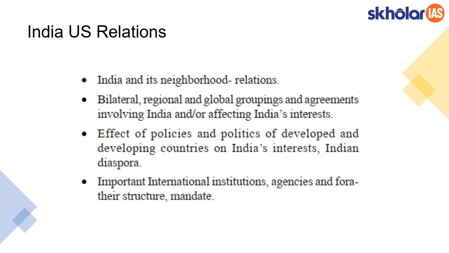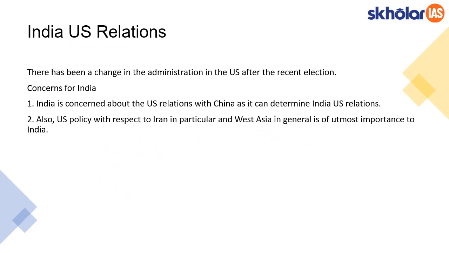We have come to the second article, that is India-US relations. This becomes a part of the GS2 paper. Under GS2, it would come under international relations, under the section on bilateral groupings and regional groupings that affect India's interest. This article has been in the news because of the change in administration that has happened in the USA.